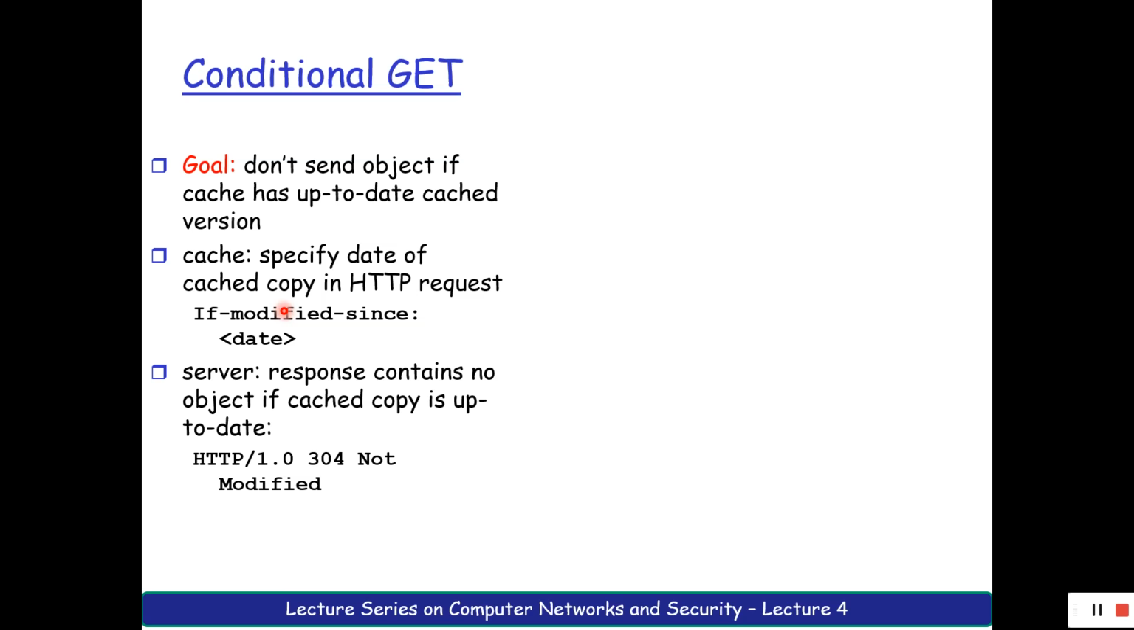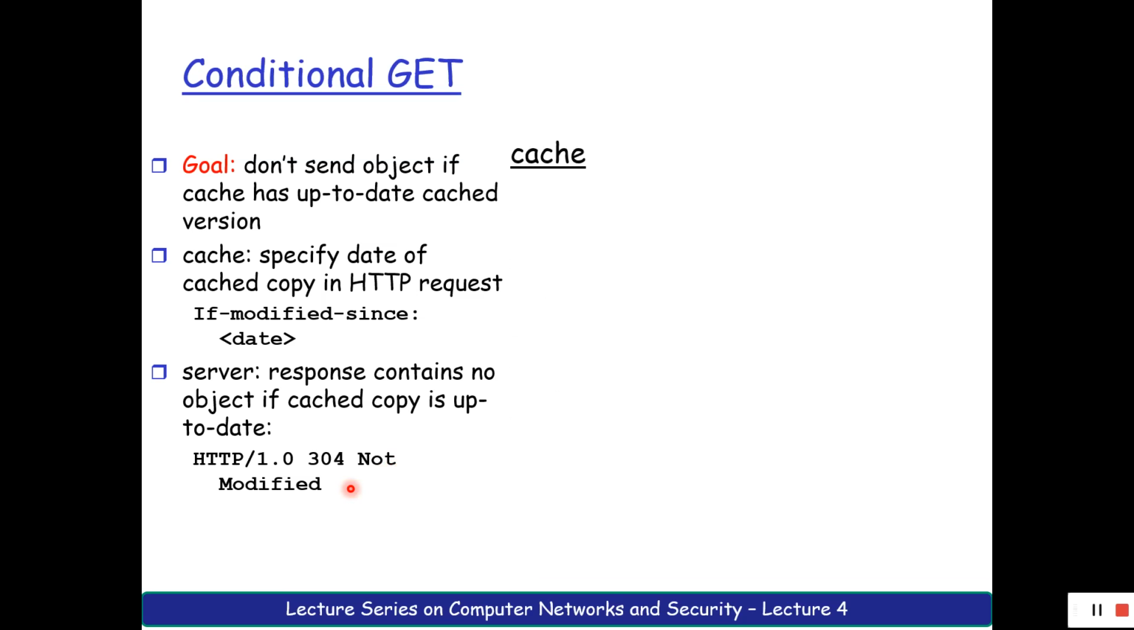So that proxy server will put in an extra header line called If-Modified-Since with that particular date. When this request reaches the server, if the data is not modified, then it will send HTTP/1.0 in the status line of your HTTP response message, and the status code is 304. That is, it is not modified.